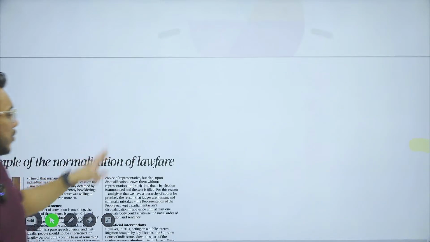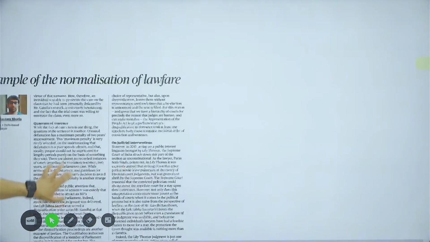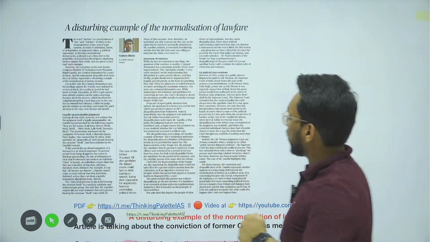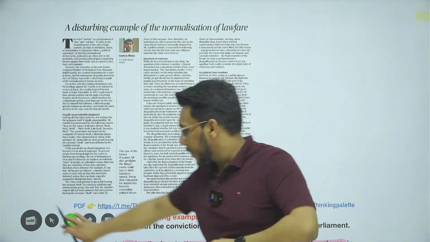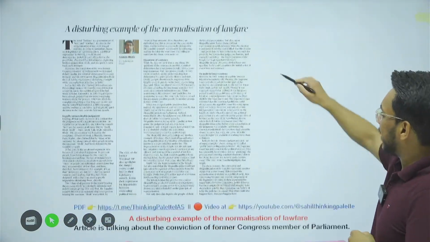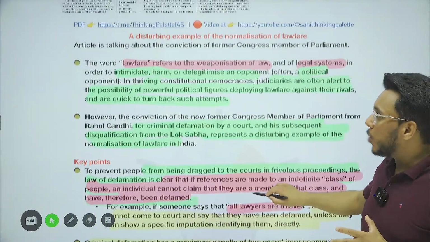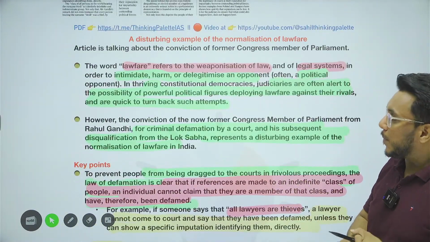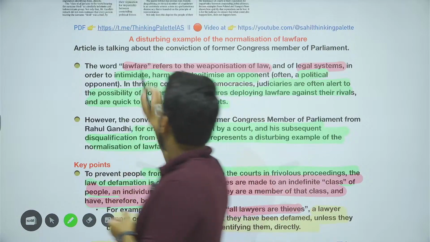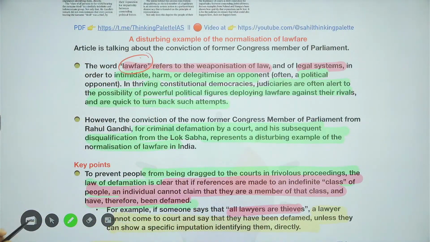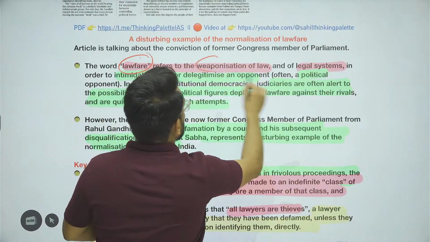So now moving to the next article. This article talks about a disturbing example of the normalization of lawfare. Okay, now we'll see this article with respect to polity and political ethics. Polity, GS paper number 2, and political ethics, GS paper number 4. Now let's understand this word, weaponization of law, or lawfare. What is lawfare? Lawfare means weaponization of law.